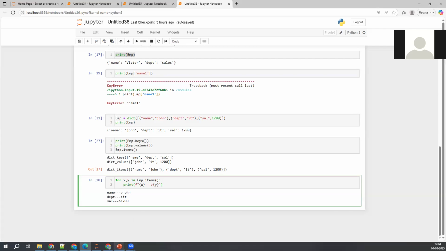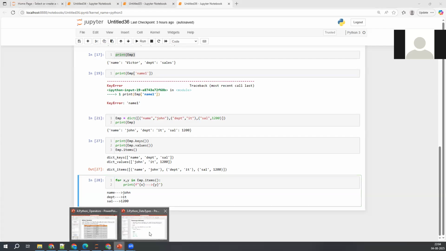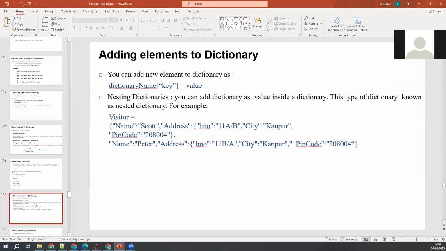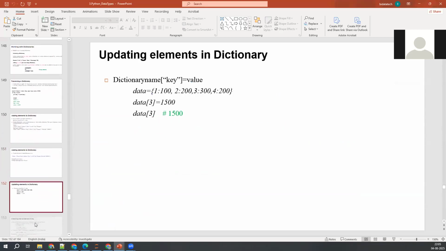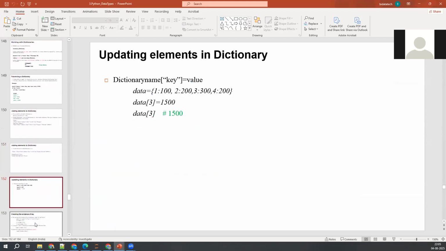Okay. Moving on. Nested ones are not required at this point of time. If at all you want to update anything, this is also a bit important one actually. This was asked in one of the interviews. I'll tell you the interview question as well.